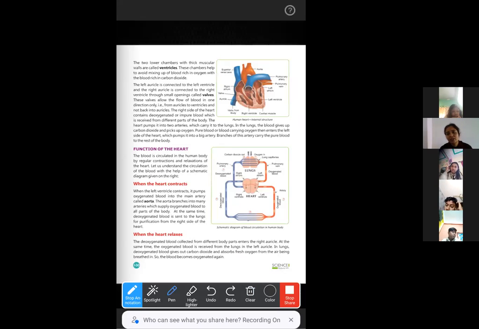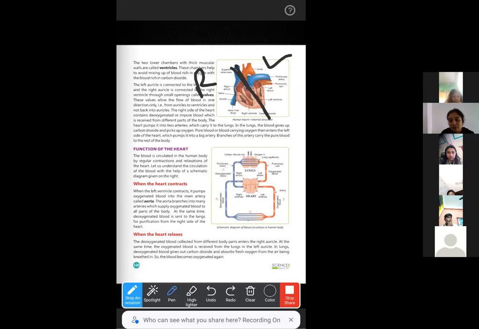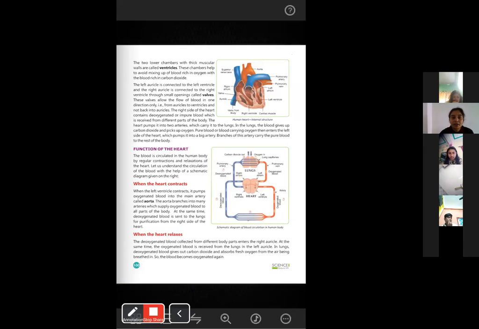You may see that the heart contains so many tube-like structures. It may seem that the oxygenated blood and deoxygenated blood can get mixed with each other, but they will never mix. Why? Because between the left side and right side there is a barrier. What is it called? Septum, yes. It's a thick wall made up of cardiac muscles, so it separates the right ventricle and atrium from the left ventricle and atrium, so that the oxygenated and deoxygenated blood cannot get mixed.